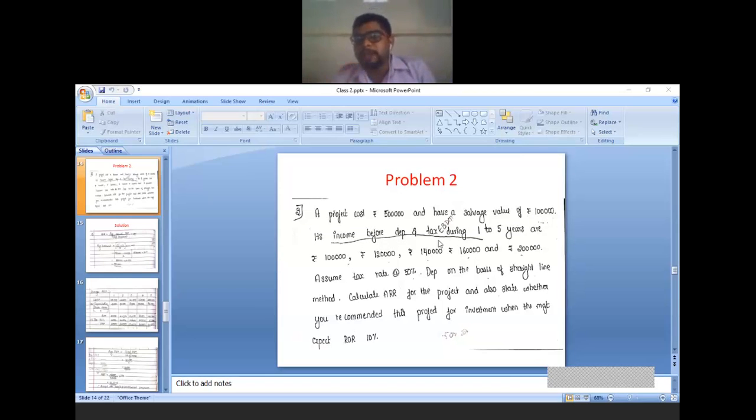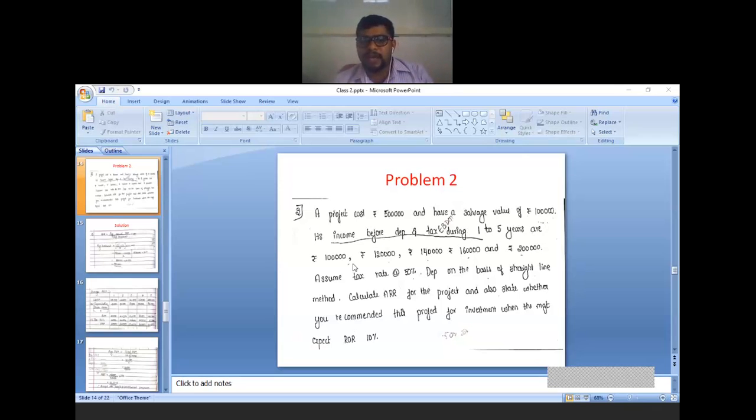Once again, what is given in the problem? Underline the sentence. This is very, very important. Students, kindly concentrate. What is given in the problem, based on that you have to start the solution part. Income before depreciation and tax, meaning earning before depreciation and tax is given. That means for ARR calculation you have to deduct depreciation first, then you have to deduct the tax portion.